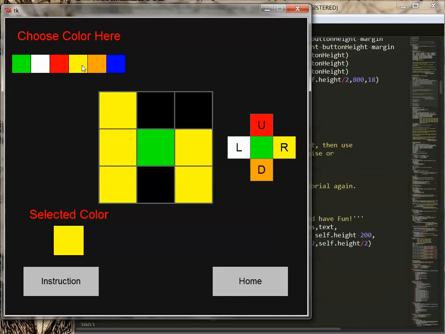I have a shuffled Rubik's cube in my hands, and when you import your Rubik's cube, try to follow the direction shown on the right. This means the current face is green, and the up is red, the down is orange, the left is white, and the right is yellow. So I'm just gonna go ahead and import my Rubik's cube.